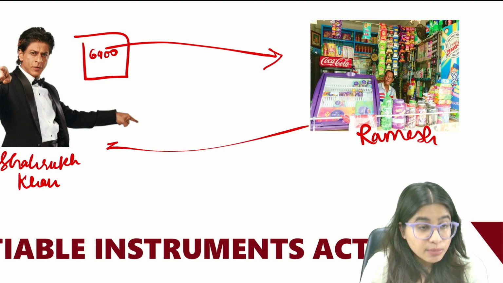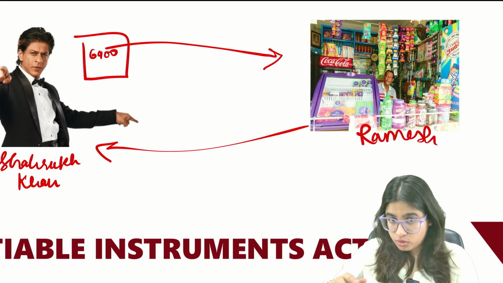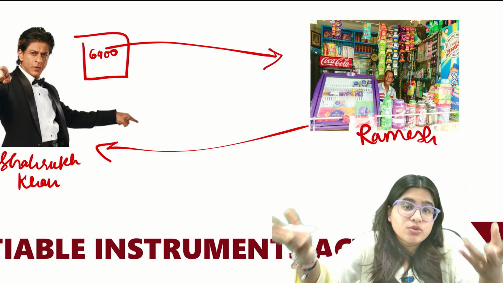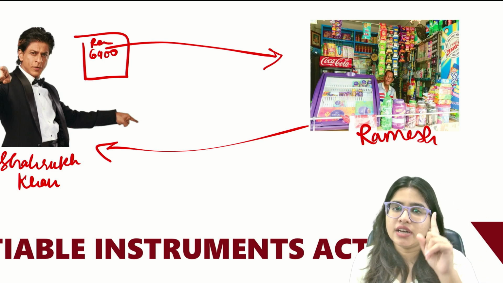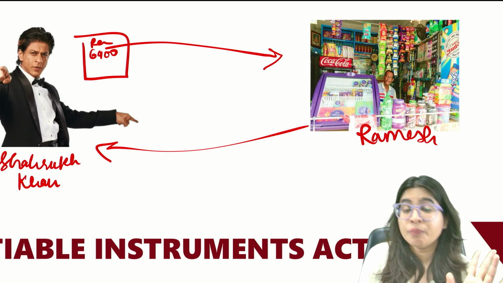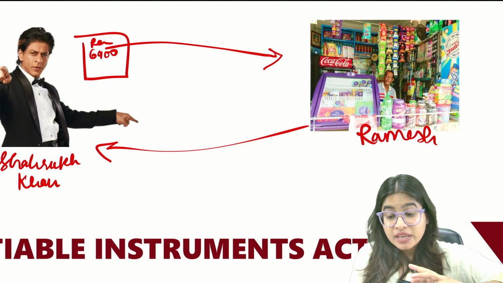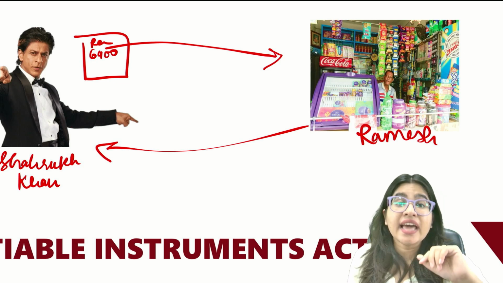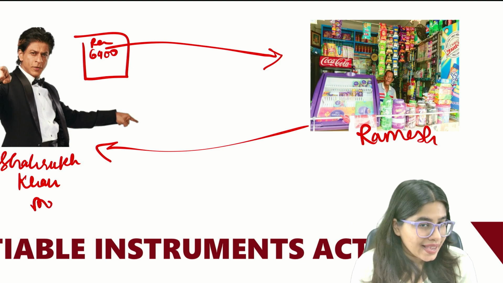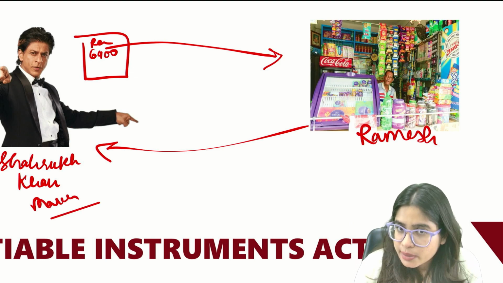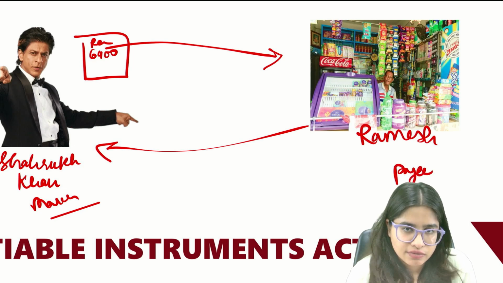So he purchased some goods worth rupees 6,900, and Shah Rukh Khan made a document. So he made a promise that I promise to pay you 6,900 rupees. That was a promissory note. If you notice carefully, in a promissory note, you are making a promise to pay, an undertaking to pay. And there were two parties only. One was the maker, the person who is making the promissory note, and another was the payee, the person who will receive the money.